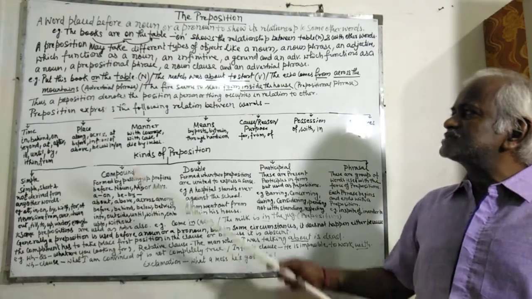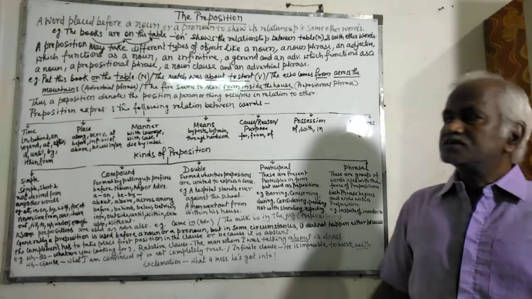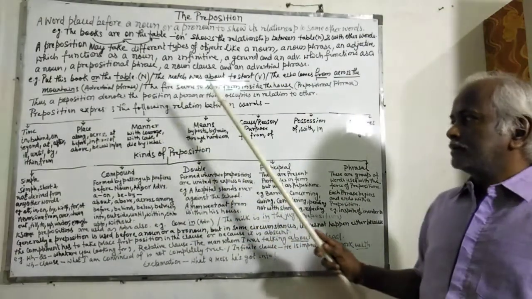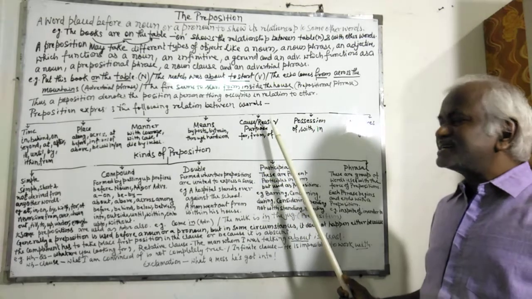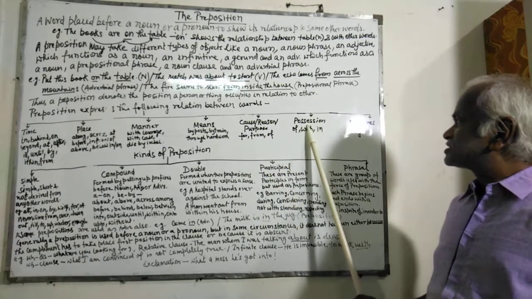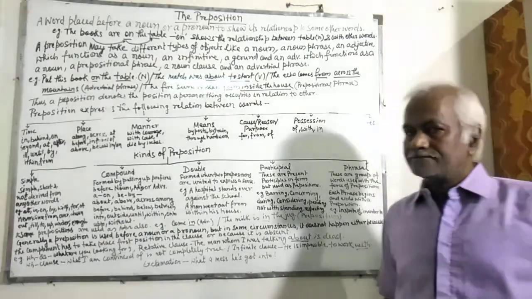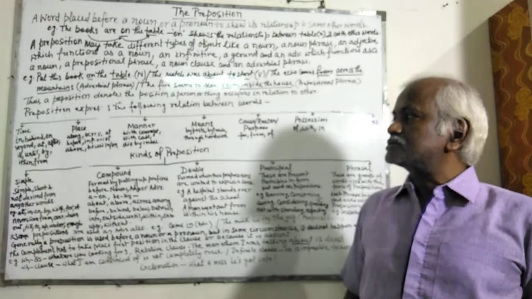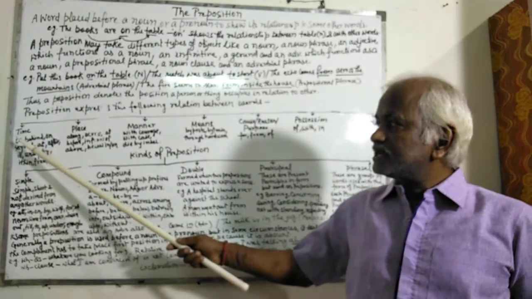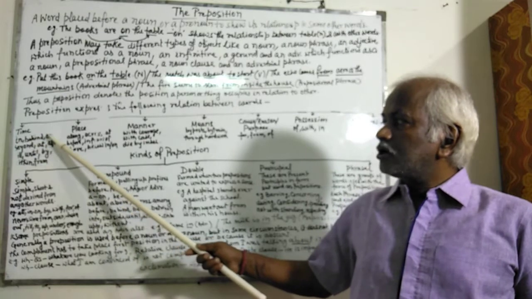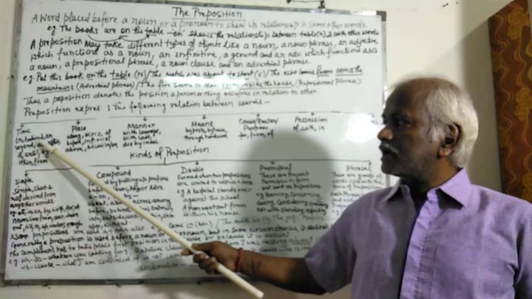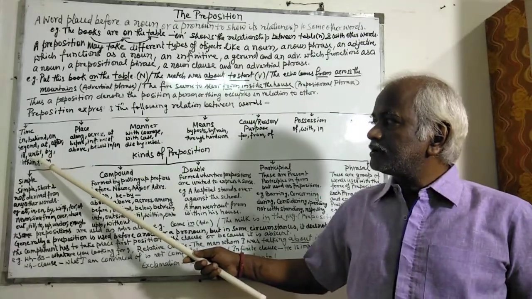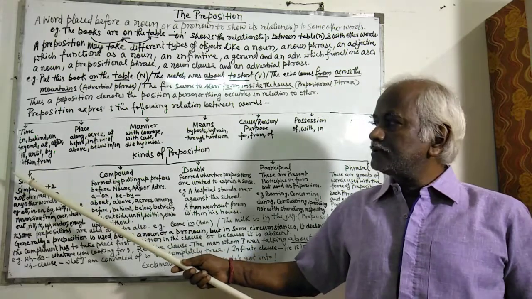A preposition expresses the following relation between words. For example, time, place, manner, means, cause, reason or purpose, possession, then measures. Some of the prepositions expressing time are in, behind, on, beyond, at, after, till, until, by, within, from.